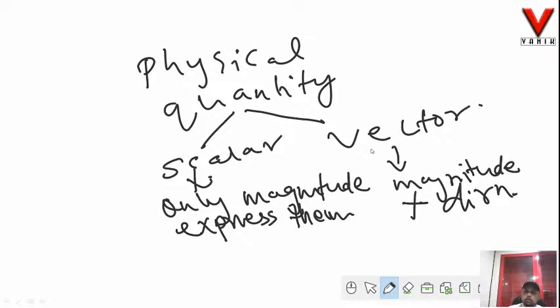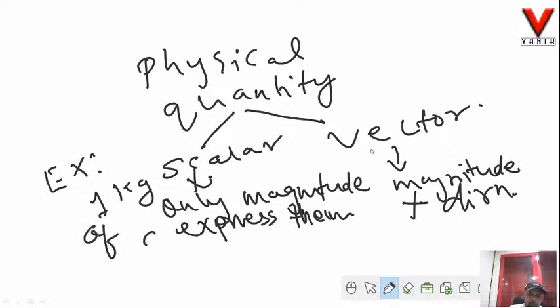Alright, so let us take an example in case of a scalar quantity to understand. If I say, like I have already defined, 1 kg of apples.